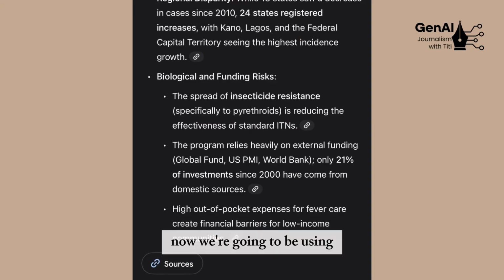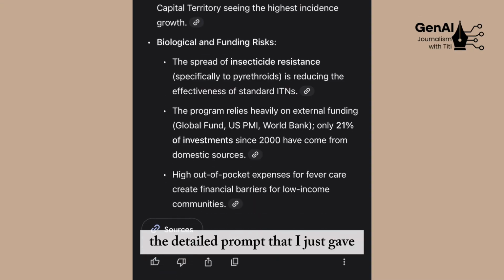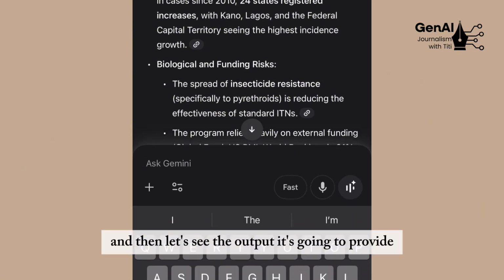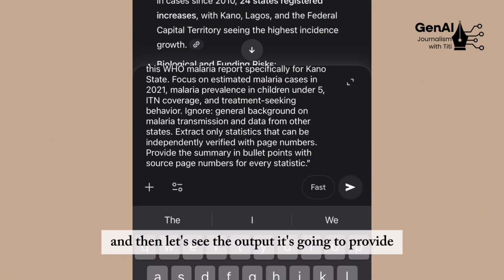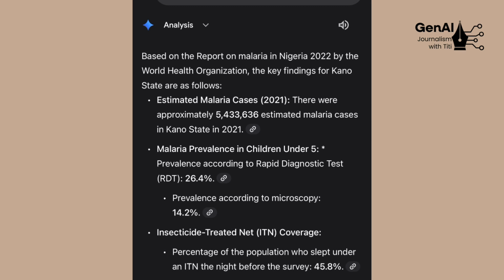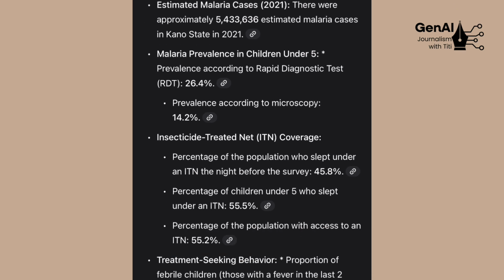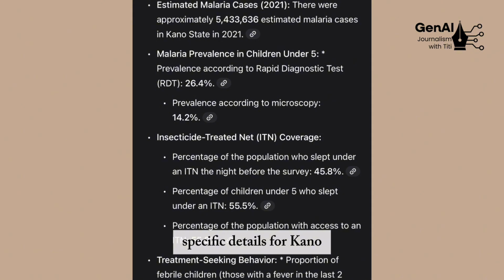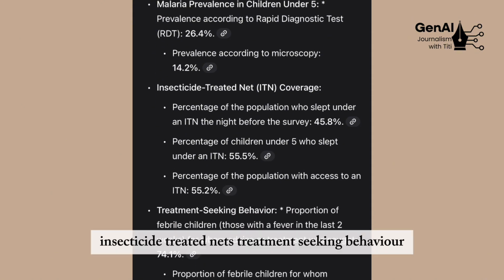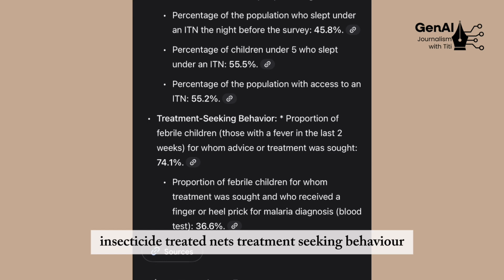Now we're going to be using the detailed prompt that I just gave, and let's see the output it's going to provide. So it was able to give us key findings for Kano State, specific details for Kano State: the estimated malaria cases, insecticide-treated nets, treatment-seeking behavior.